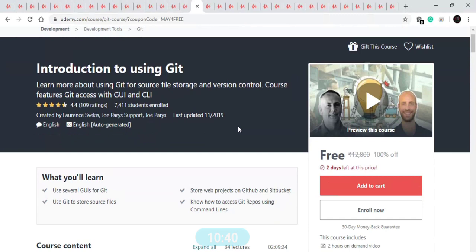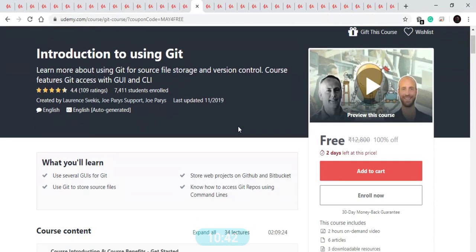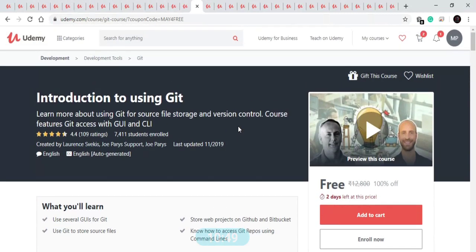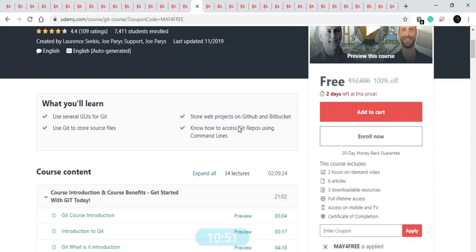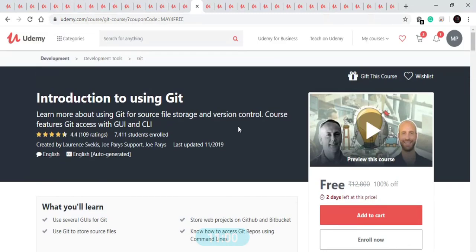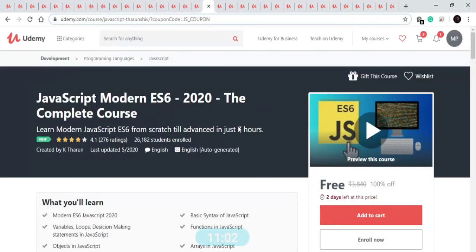So in this course you will learn about Git, and also you will learn about GUI and CLI. So this is a good 2-hour course to get enrolled for, available for free for 2 days. In this course you will learn how you can store web projects on GitHub and Bitbucket. So this is a good course with only 34 lectures, and after that you will get the certificate. Now let's move to our next course.